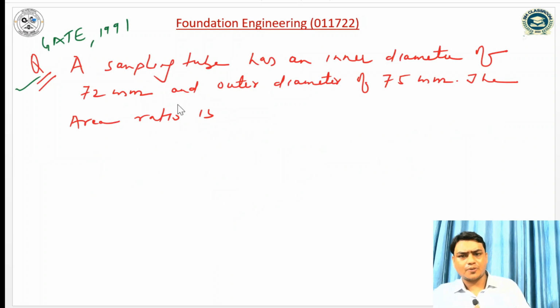So let us take some problems. This is the first question. A sampling tube has an inner diameter of 72 mm and outer diameter of 75 mm. Find the area ratio. Firstly I will make the sampler.